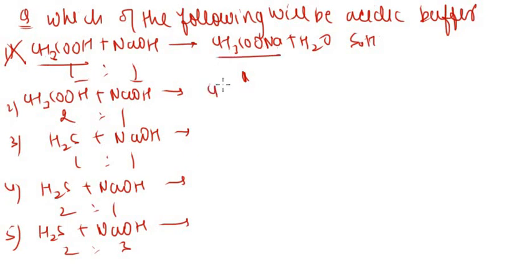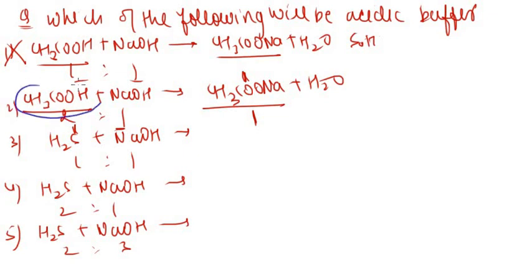So when we have CH3COONa plus H2O, here it is 1:1 and 1 will form. So here we have acetic acid and sodium acetate. Here we have both in the mixture. Now we can call it a buffer solution. So it is a buffer solution.